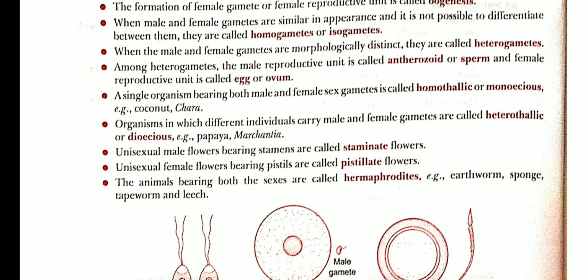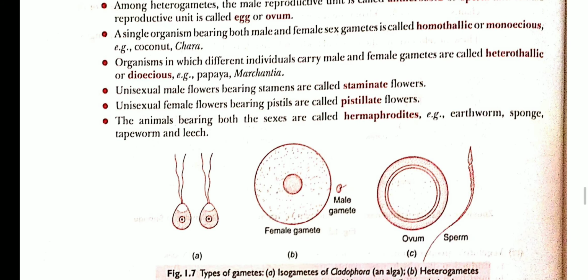And this heterothallic or dioecious condition is most common in case of animals.